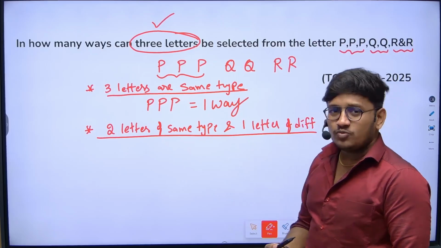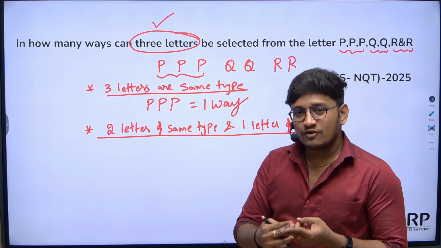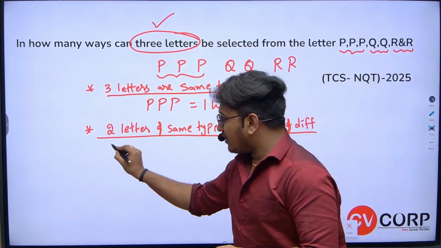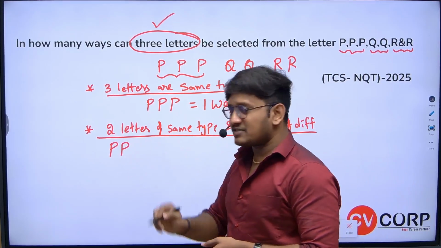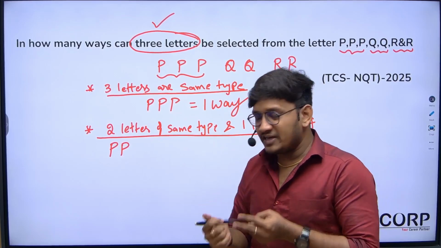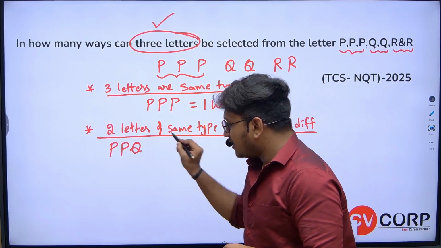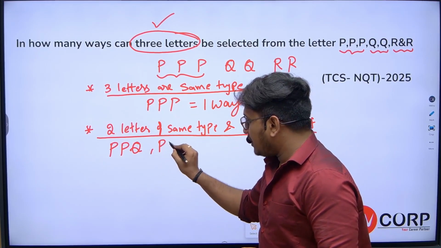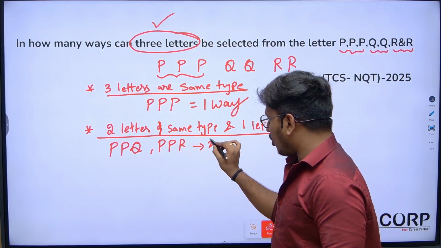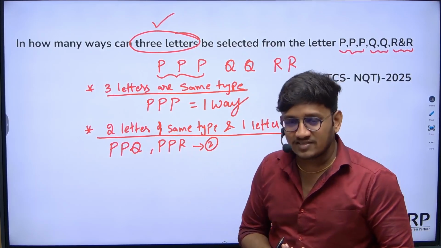So what are the possibilities to select 2 letters of the same type and 1 different letter? Let's consider, if I take 2 letters of the same type, first I am starting with P and P, and the third letter should be of a different type. I can select P, P, Q. Next P, P, R, right? So these are two combinations, two ways I can select.